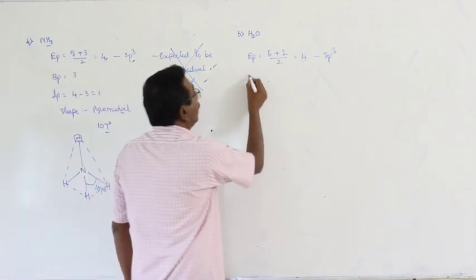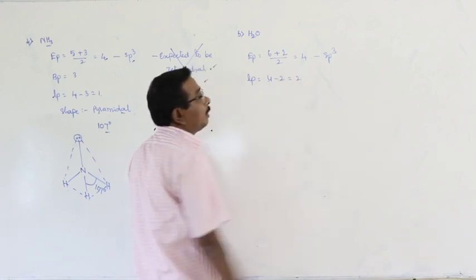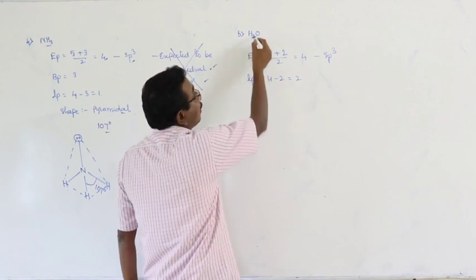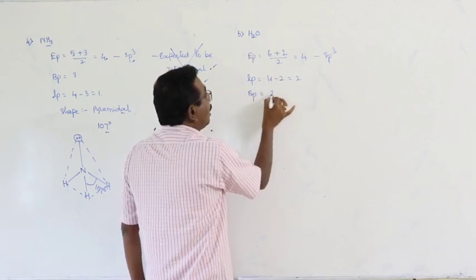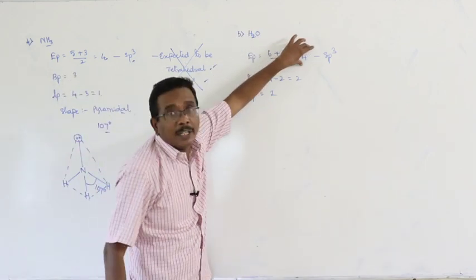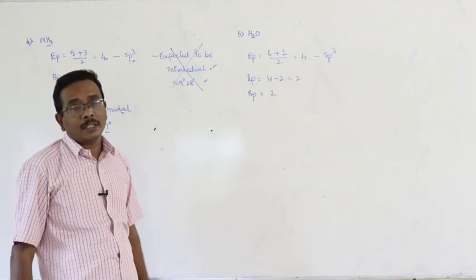Why? Here the number of lone pairs is equal to 4 minus 2, which is 2. Means number of electron pairs 4, number of bond pairs 2, 4 minus 2 is equal to 2. Among the 4 electron pairs, 2 bond pairs and 2 lone pairs are there in the valence shell of the central atom.